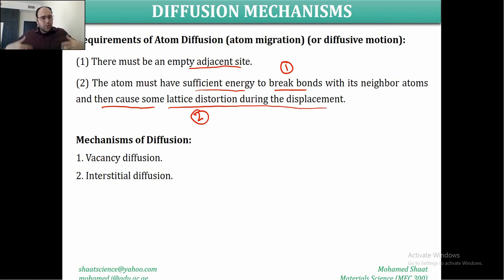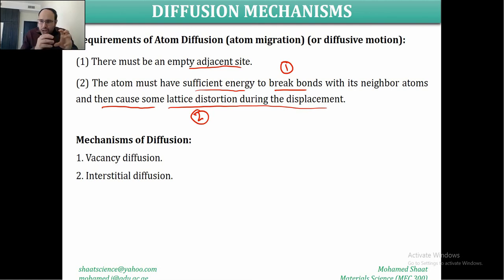Why? Because the amount of heat is not big enough to push the atom to migrate to another lattice site. But if we heat further, increase the temperature, there is a possibility for two things: breaking the bond, and after that, the atom migrating or diffusing between the other atoms to the new lattice site.